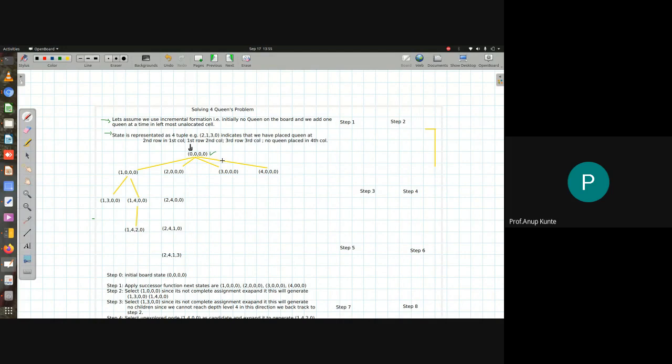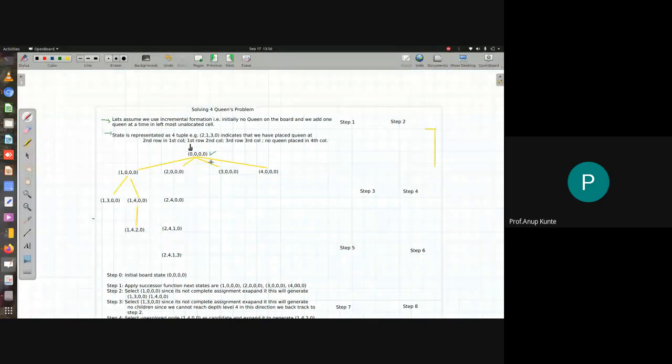Otherwise, ideally you would have a choice first to choose either this column, this column, this column, or this column. Then I could place a queen in row 1, 2, 3, 4 here, 1, 2, 3, 4 here, 1, 2, 3, 4 here, and 1, 2, 3, 4 here. So there would have been 16 branches starting from this single state. But that has not happened, because there is a particular strategy that we are using.